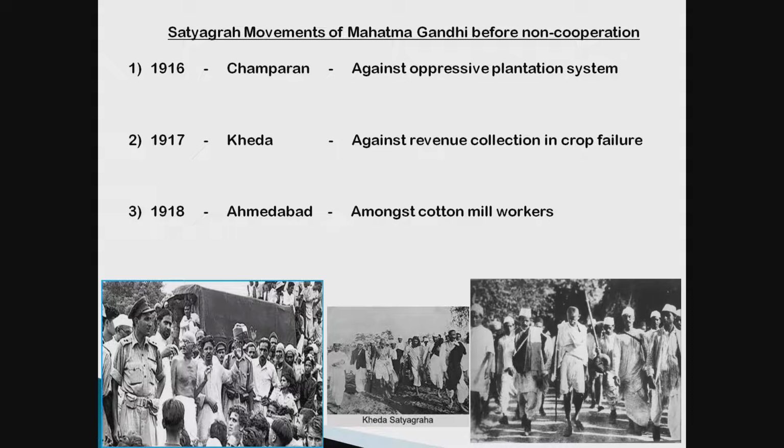And the third movement was in 1918, in Ahmedabad. Gandhiji led this movement for the Ahmedabad mill workers, amongst cotton mill workers. So in this way, you can see three pictures are shown here. These three pictures, chronologically, are from 1916, 1917 and 1918. So these three movements are also very important. Please keep this in your mind.